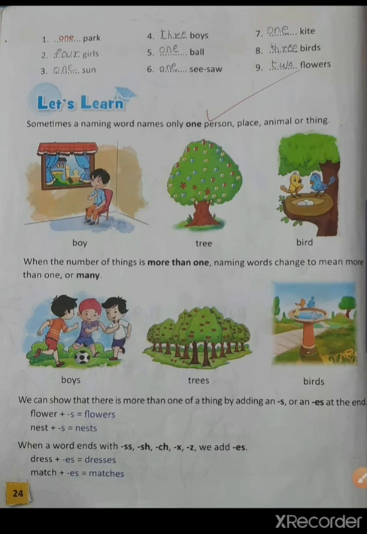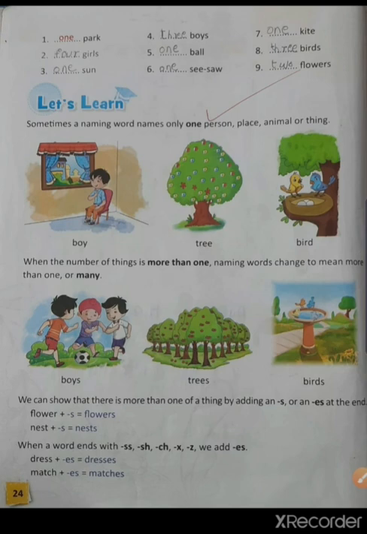So this way complete this one. Let's see what is there after this. Sometimes a naming word names only one person, place, animal or thing. Which, children, I have explained to you just before, that we have to change the nouns singular to plural by using s or es.